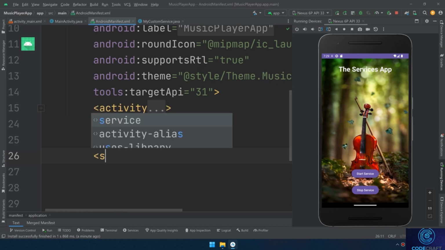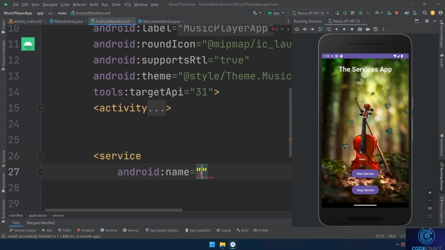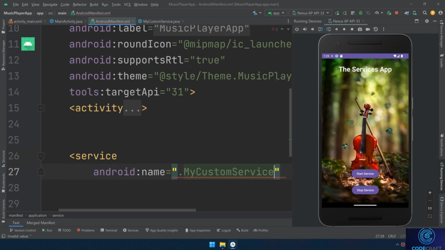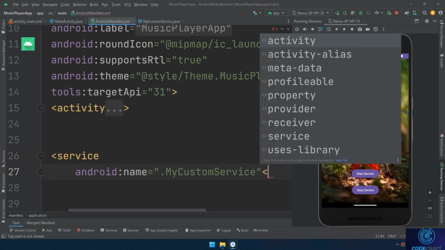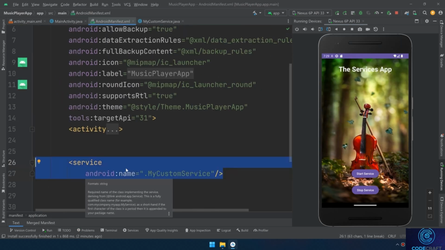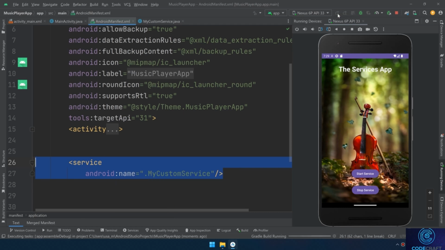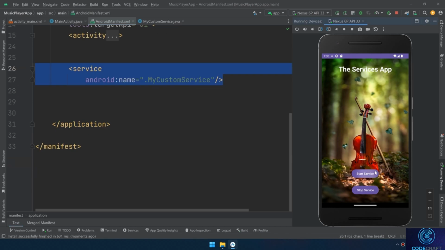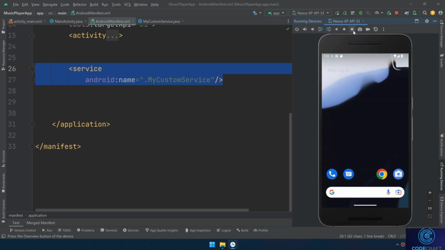So I'll use service, and here I need to mention the name of my service, my custom service, and I'll use the closing tag for this service name. So you should mention the service as a tag in the Android manifest file. Let's run the application again, and this is our application. Click start service, and you can hear the sound of the ringtone. It's played continuously. And if you click on the home and skip the application, you can see it's still running and making this sound, playing the audio.